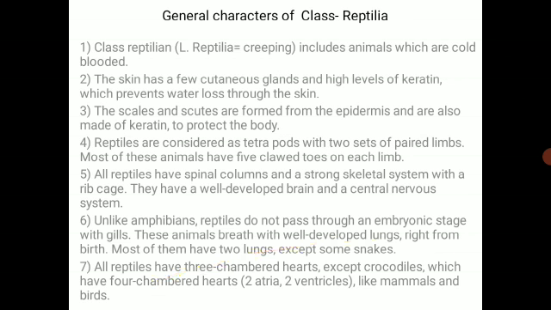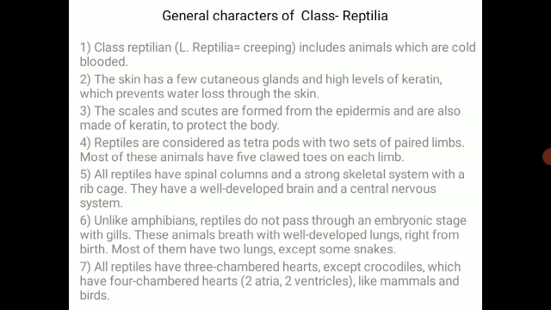Here we are discussing the general characters of class Reptilia. Class Reptilia includes animals which are cold-blooded. If you consider the meaning of the word Reptilia, it is a Latin word, and the meaning of that word is creeping. So all the creeping animals, we make a group of them and include them here in the class